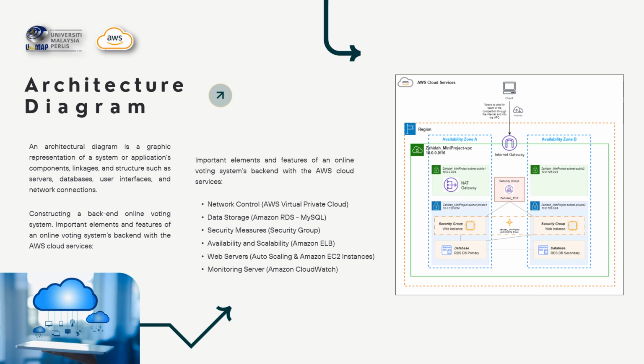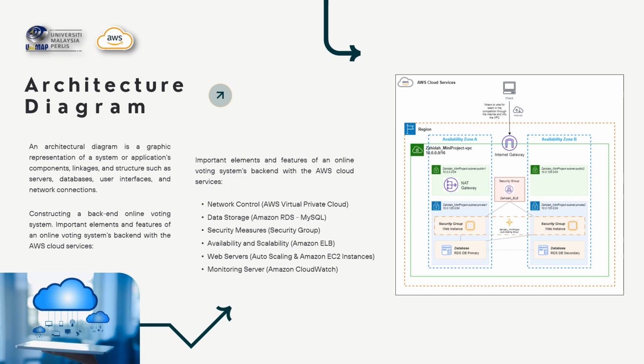The first is network control, where we use the AWS Virtual Private Cloud, or VPC. Second, for data storage, we use Amazon RDS MySQL. For security measures, we use security groups. For availability and scalability, we use Amazon ELB, or Elastic Load Balancing.